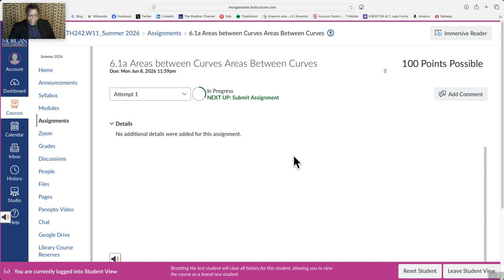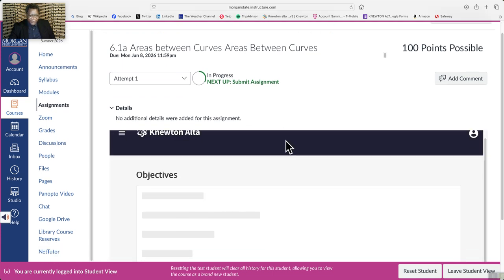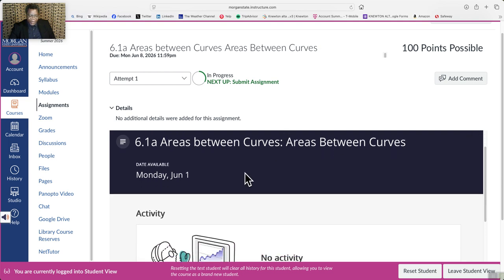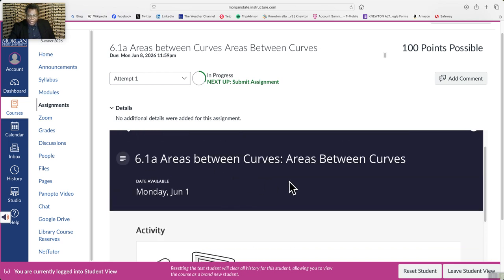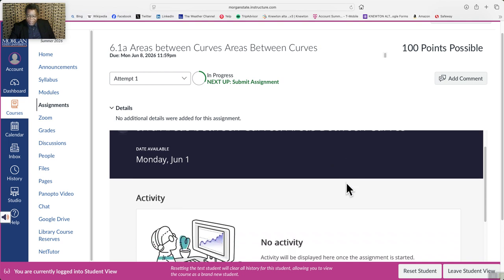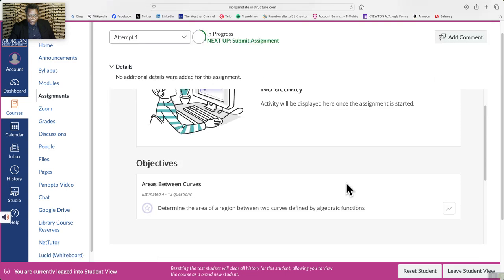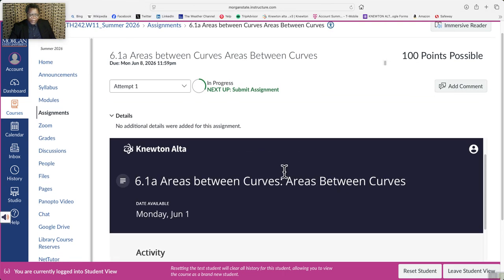Since the assignment is not available yet, because it should be available on Monday, June 1st, when you click in here on Monday, you will see a place where it says start the assignment. Then you can start your assignments there. Make sure to do your assignments, and same thing with the quizzes.